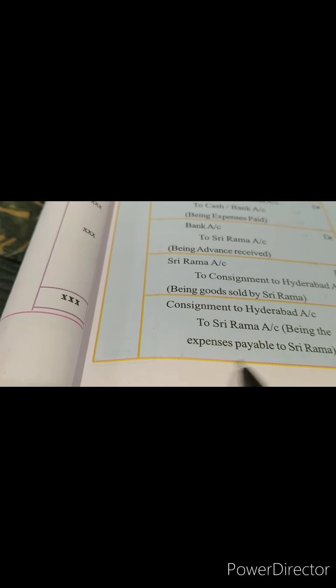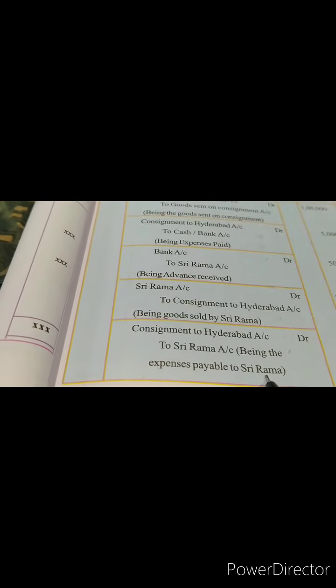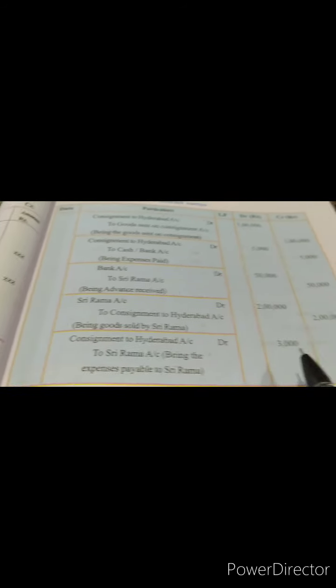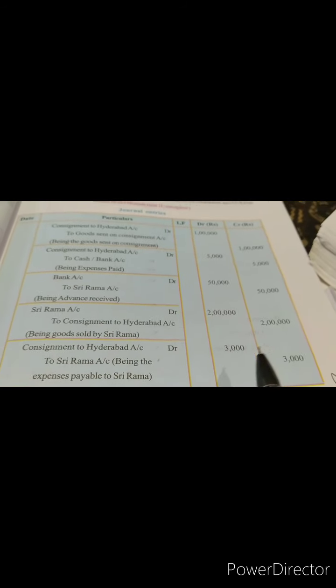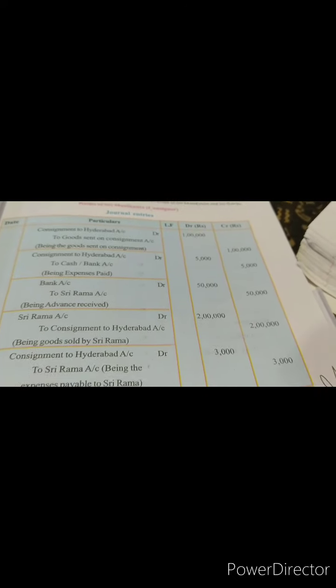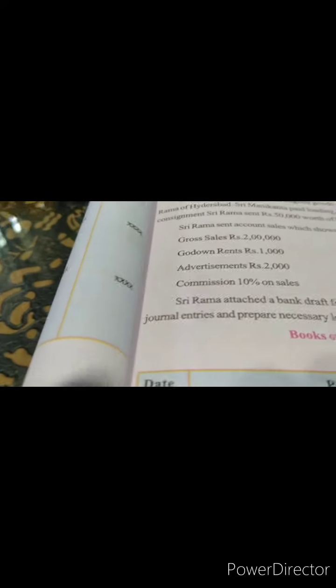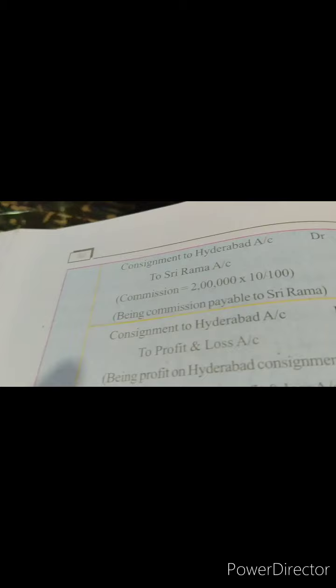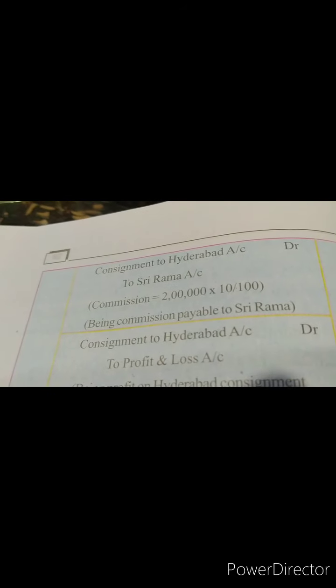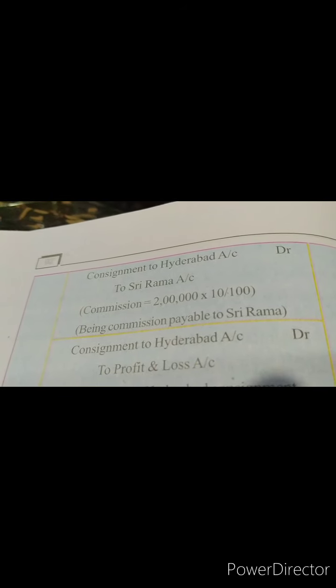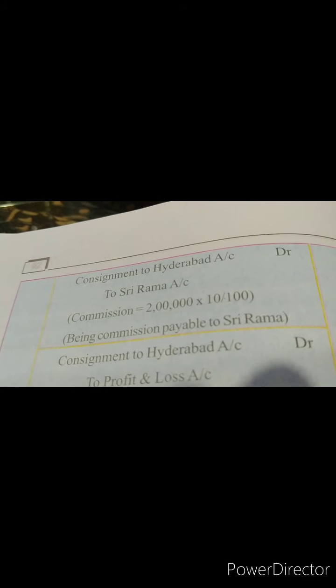So, being the expenses payable to Sri Rama, how much? 1,000 plus 2,000, it's going to be 3,000. After that, what has happened? Commission. Commission is 10% on sales. We'll write it as consignment to Hyderabad account debited to Sri Rama account, being commission payable to Sri Rama.